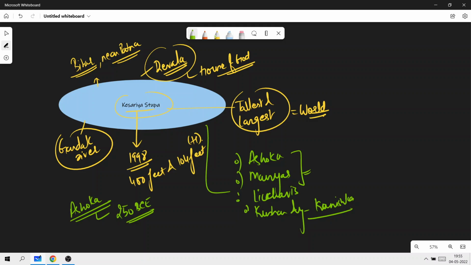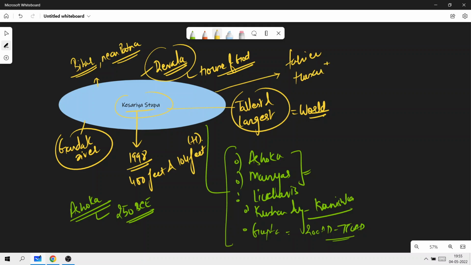The current stupa dates to the Gupta dynasty, which is basically 200 AD to 750 AD, and it may have been associated with the 4th century ruler, that is Raja Chakravarti. But please remember these are very important. And along with this, some extra information that you should have pertaining to the stupa is that the two great foreign travelers, Fa-Hien and Hiuen Tsang, had also visited this place and have written informative accounts about the same Kesariya Stupa. So remember Fa-Hien and Hiuen Tsang, both of these were Chinese travelers.